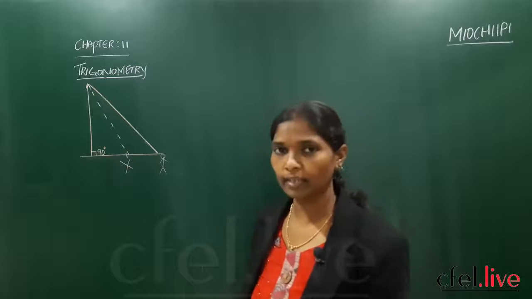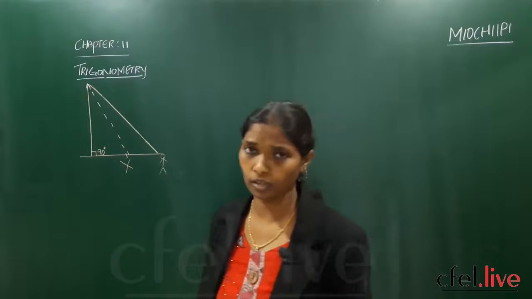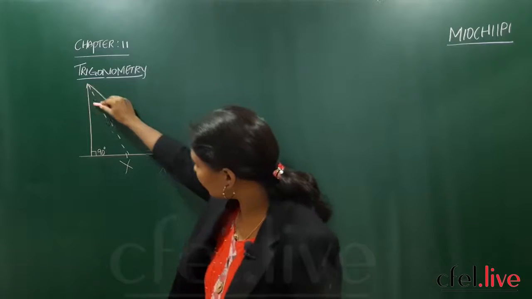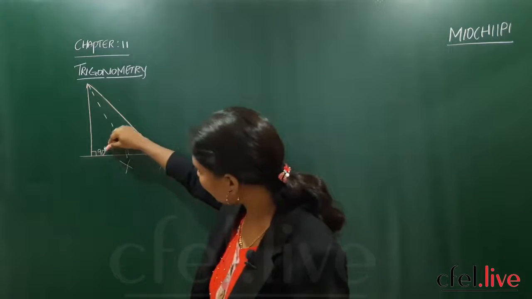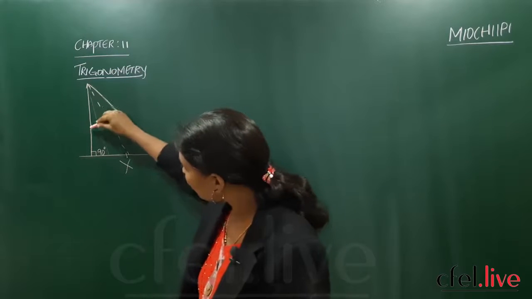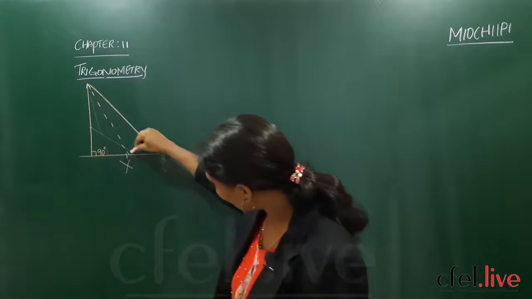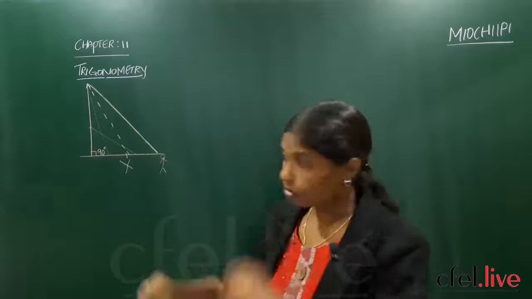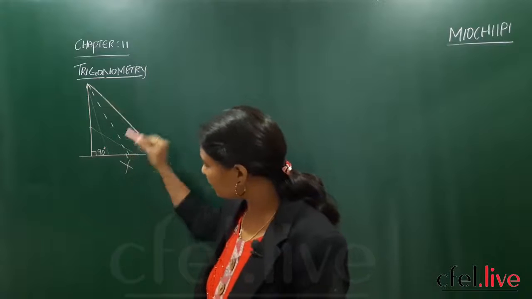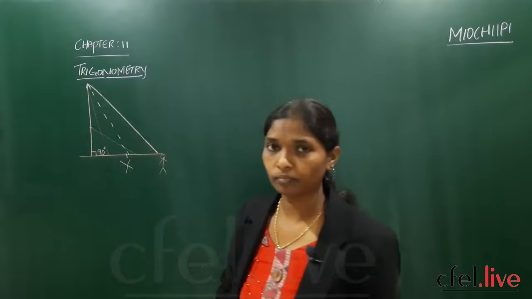Next, one more example which is there in your textbook itself. Now to paint this part, the ladder has to be kept like this, or he will cover very little distance. To paint this part, he will need more distance, right? So height is adjusted by the base, or base is adjusted by the height.